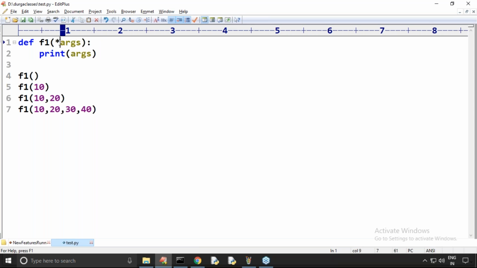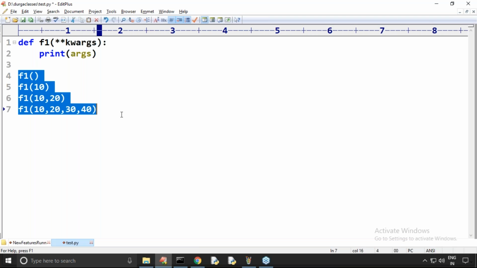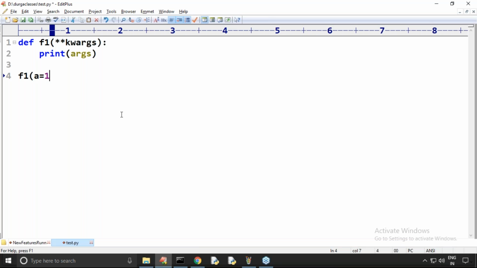Suppose I take **kwargs. Sometimes we may use **kwargs. Do you remember what it means? We can pass any number of keyword arguments: a is equal to 10, b is equal to 20, c is equal to 30, d is equal to 40, something like that. All these key-value pairs will internally be converted into a dictionary.